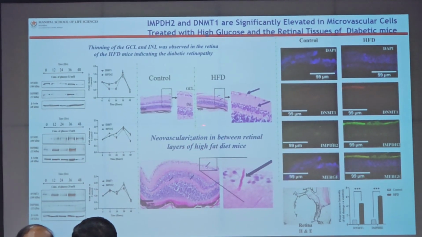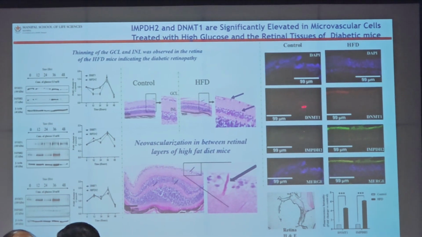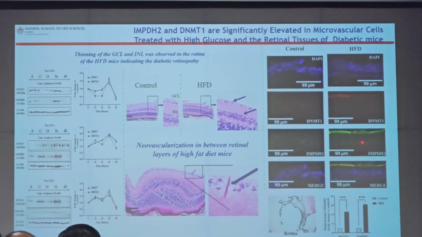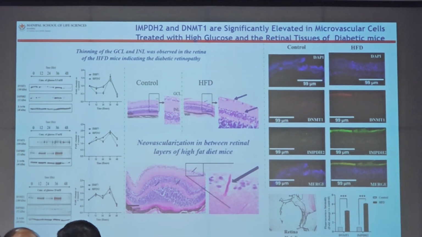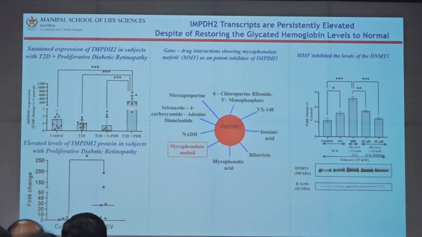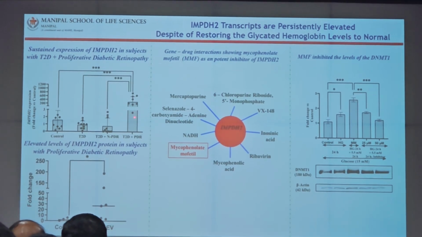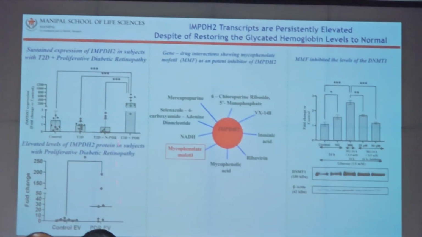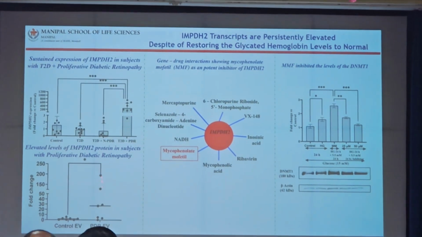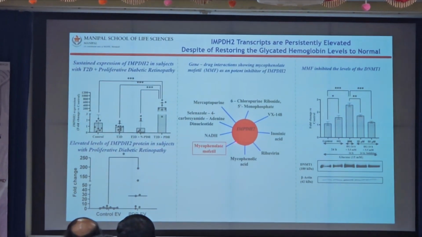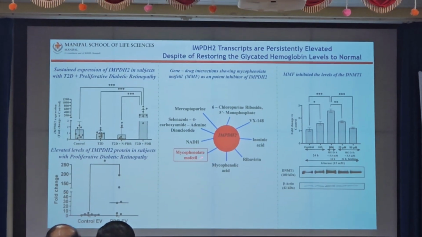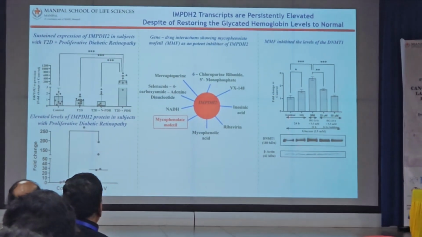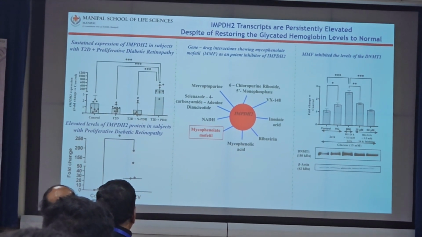We also looked at diabetic retinopathy models, and in retinal tissues we also see more IMPDH2 and DNMT1. Finally, we repeated this in patients to show that diabetic individuals with proliferative retinopathy have higher IMPDH2 levels, in blood and also in vitreous exosomes, which is upregulated in a tissue-specific manner. And when we add the IMPDH2 inhibitor mycophenolate, DNMT1 gets restored, or downregulated.